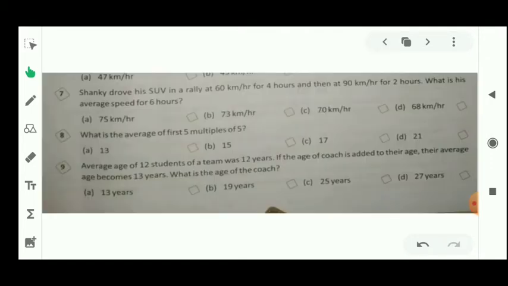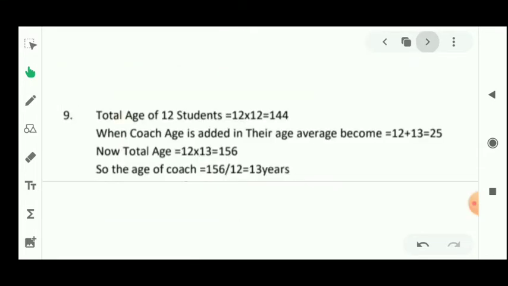Let's see the question number 9. The average age of 12 students of a team is given, that is 12 years. If the age of the coach is added to their ages, then their average age becomes 13 years. What is the age of the coach? Let's see the solution of this question.